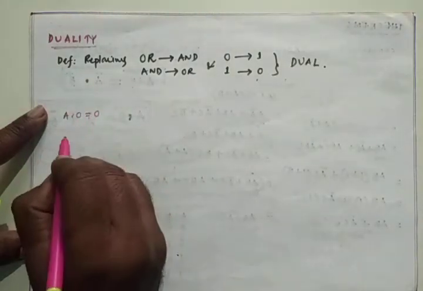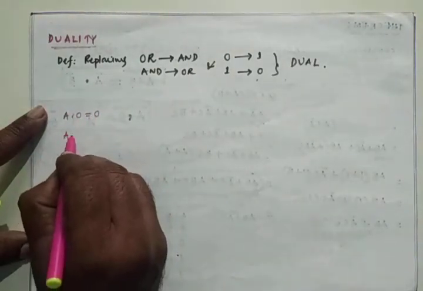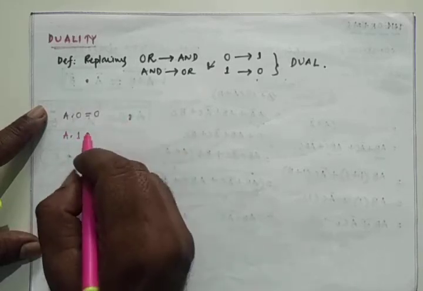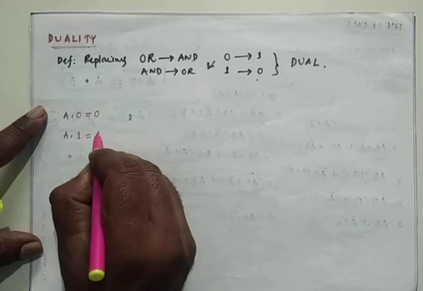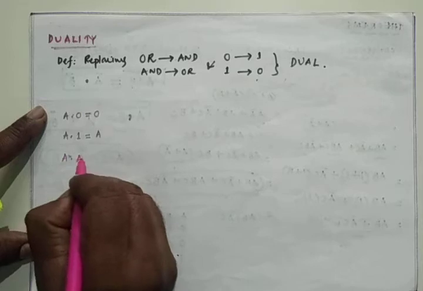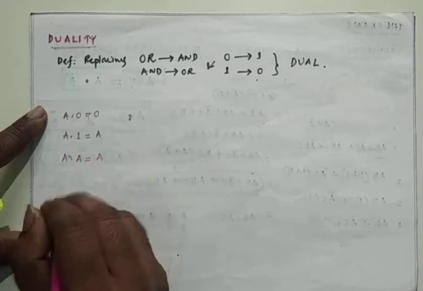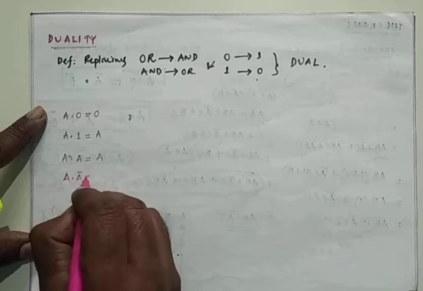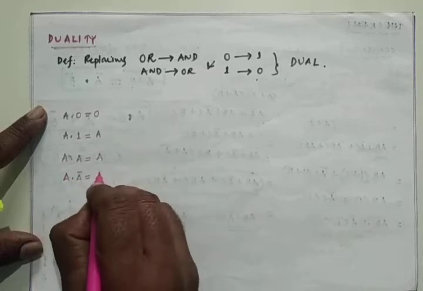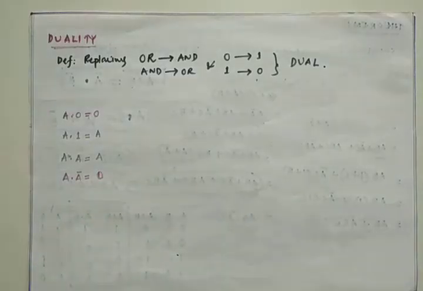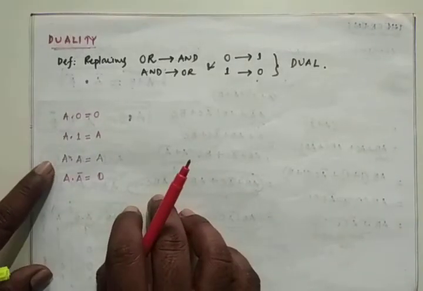Next one is what? A dot 1 is equal to A. Next one, A dot A is equal to A. A dot A bar is equal to 0. Then go with the complements of this one.